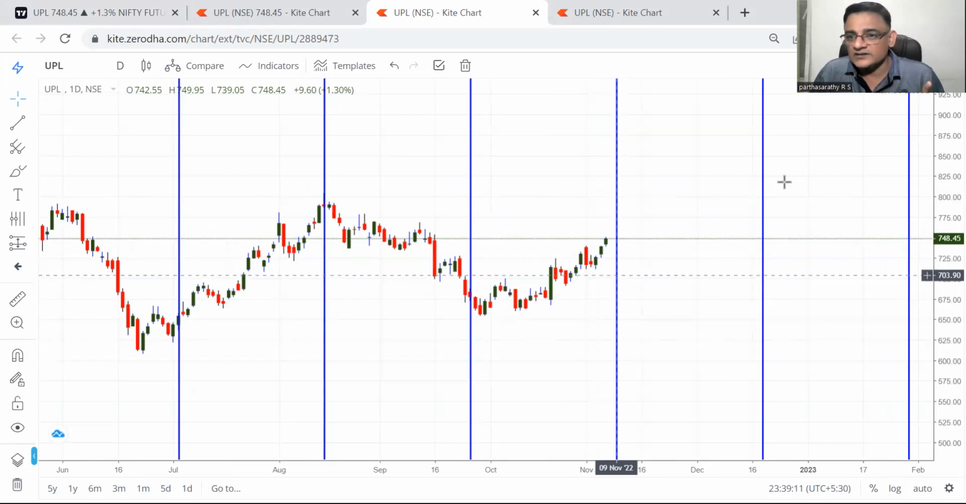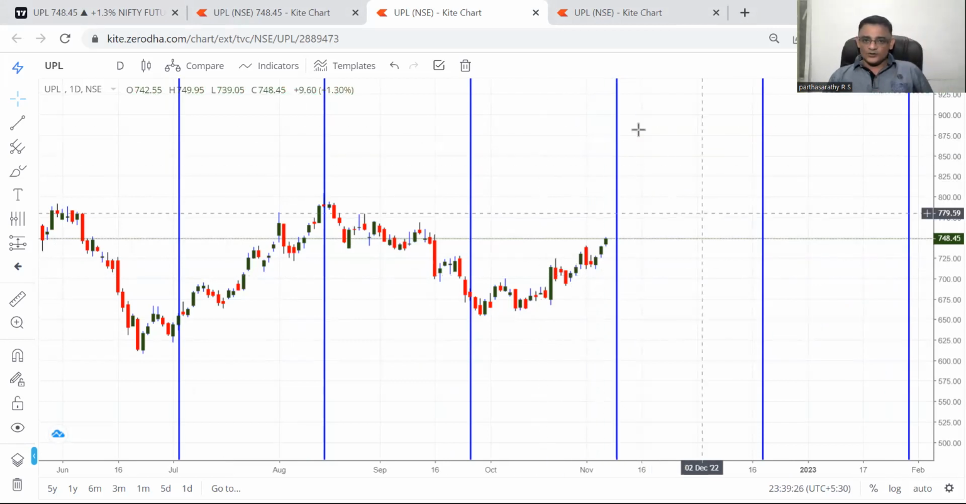This is combining with the yearly cycle also. So the cyclic date and the yearly date, plus the last yearly date which happened in February, the high also is intact. So something miracle may happen in UPL. Let's watch, fingers crossed for tomorrow in UPL.